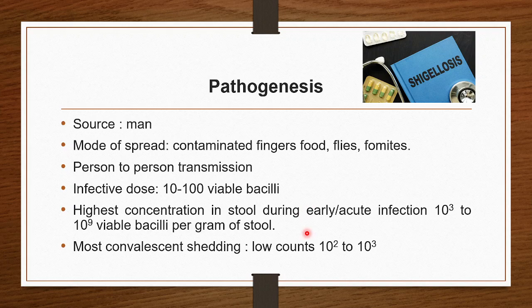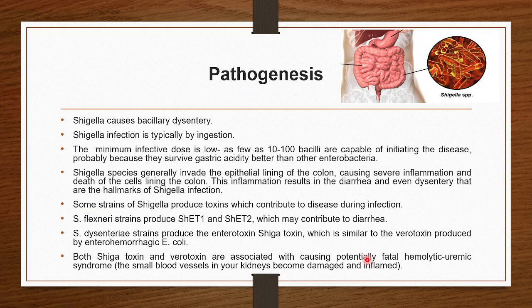The highest concentration in the stool during the early phase of infection is 10 to the power of 3 to 10 to the power of 9 viable cells per gram of stool. During the convalescent shedding time they have a low count, that is 10 to the power of 2 to 10 to the power of 3. So these are the numbers of bacteria present per gram of stool, during the early or acute infection phase, and during the convalescent phase.